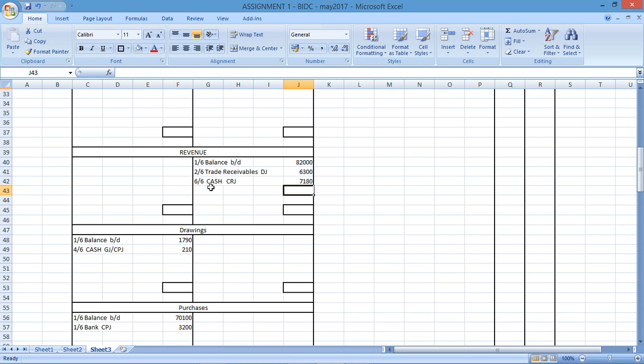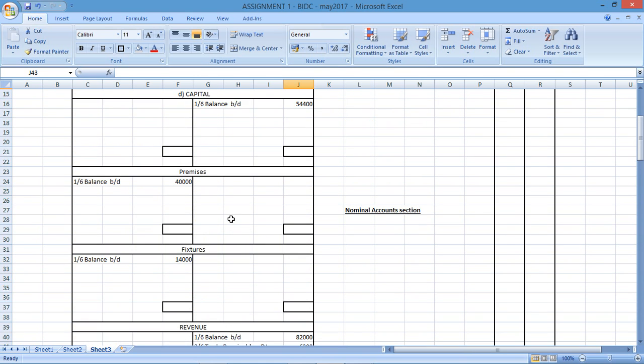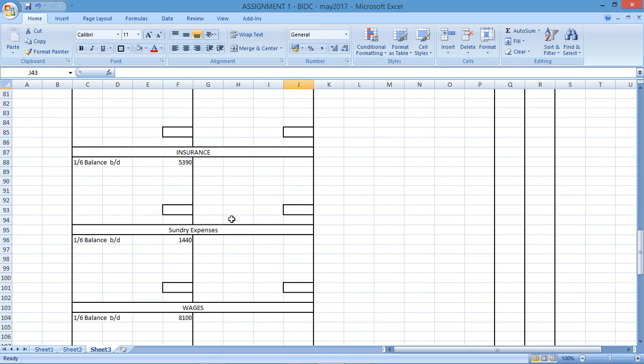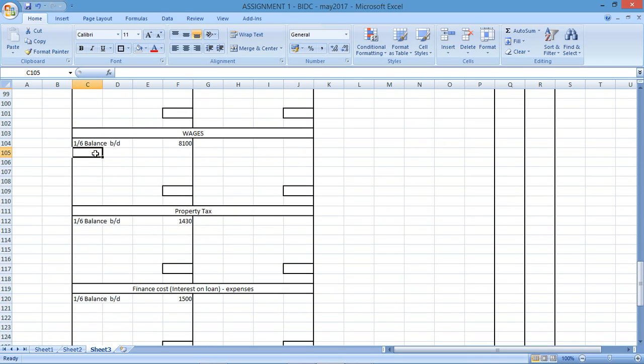Then I've got number 9. Transaction 9 says paid wages in cash. So if I'm paying wages, I need to record the wages. So my wages account is here. This was on the 9th of the 6th. Wages will be debited with cash, cash payments journal, and the wages amounted to 2360.